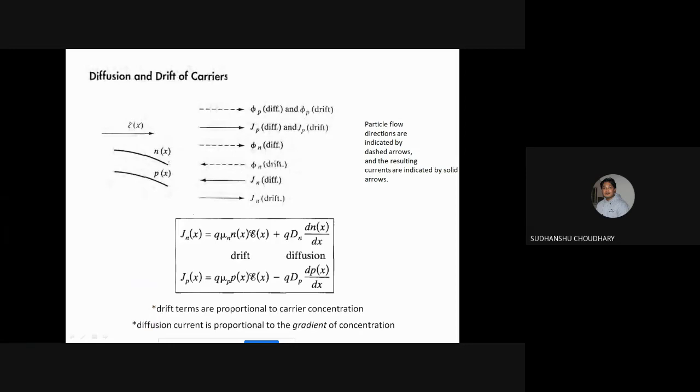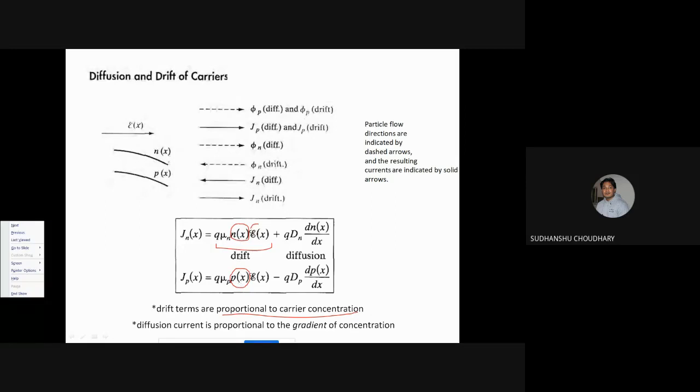Now let us come to another important point. The drift component is directly proportional to the concentration of electrons or the concentration of holes. The drift component is directly proportional to the carrier concentration. This is very important. Again, I'll repeat that the drift component is directly proportional to the carrier concentration of electrons and holes.